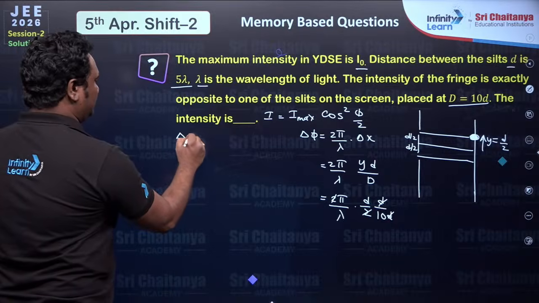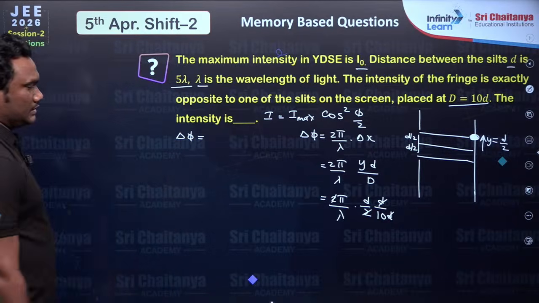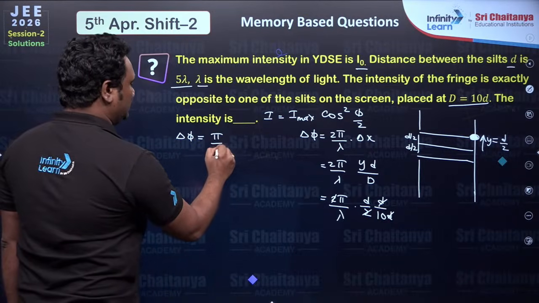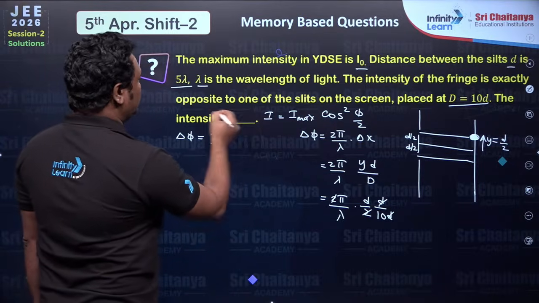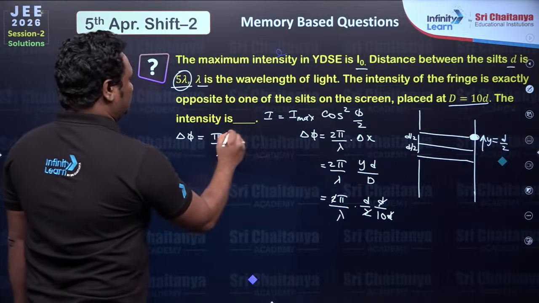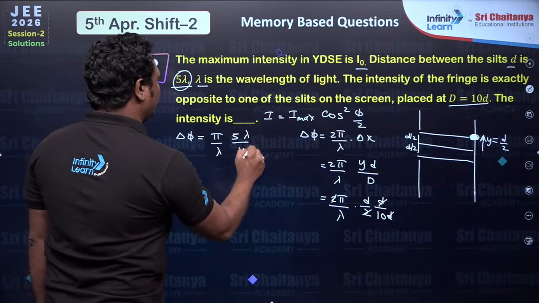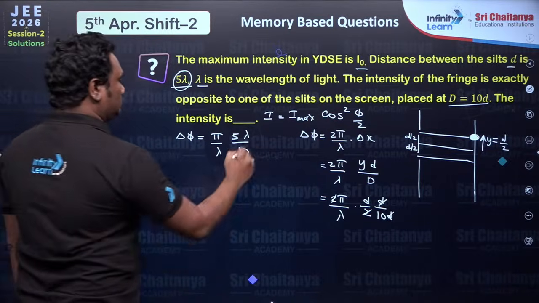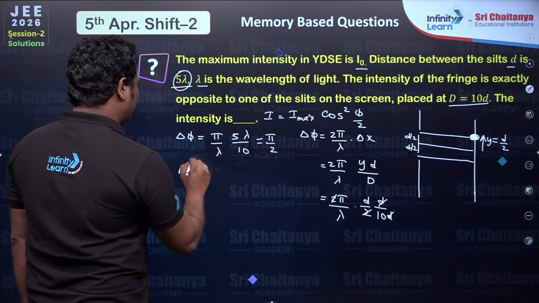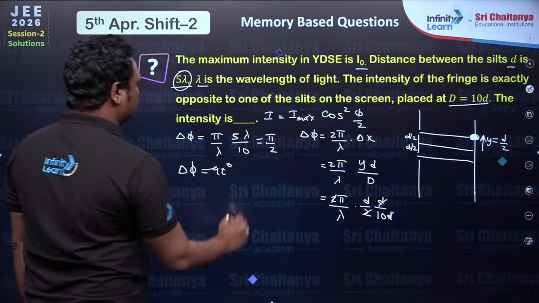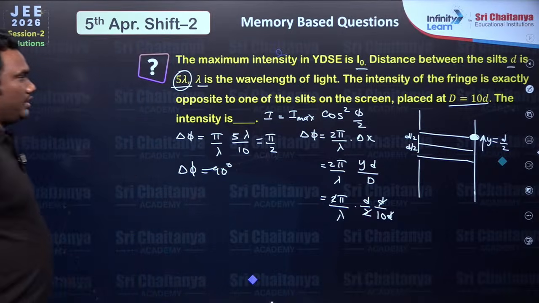So delta phi is coming as pi by lambda times d by 10. What is d value? 5 lambda by 10, which is pi by 2. Delta phi value is 90 degrees.